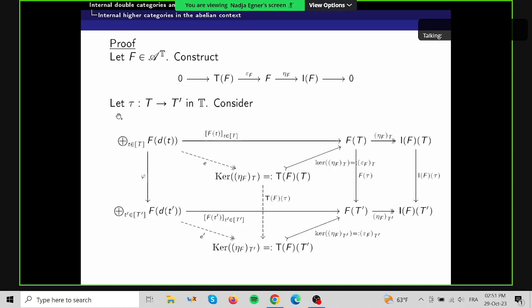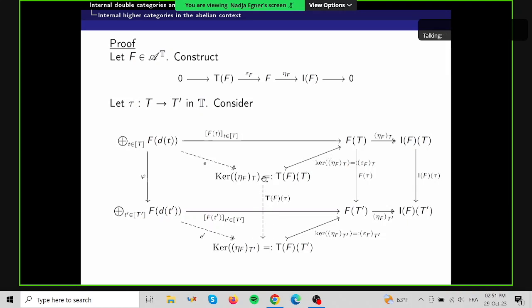And for that, we again have this morphism tau from T to T prime in T, and we consider this diagram where the back of this diagram we considered before. So here we had this commutative square with phi, and then we took the cokernels to get I_F of T and I_F of T prime. And now what we do is we take the kernel of eta_F T to get T_F of T, and then also we get this induced morphism.